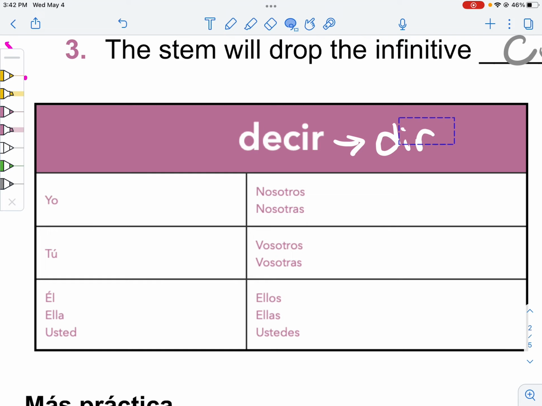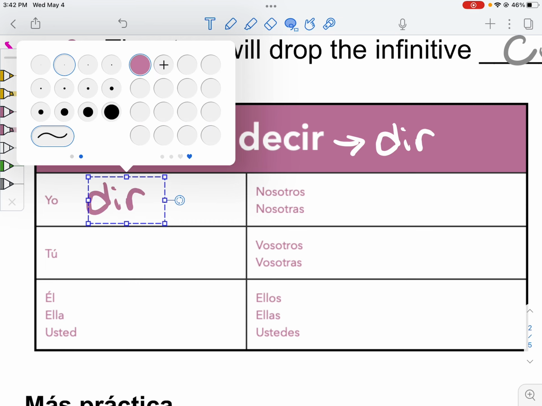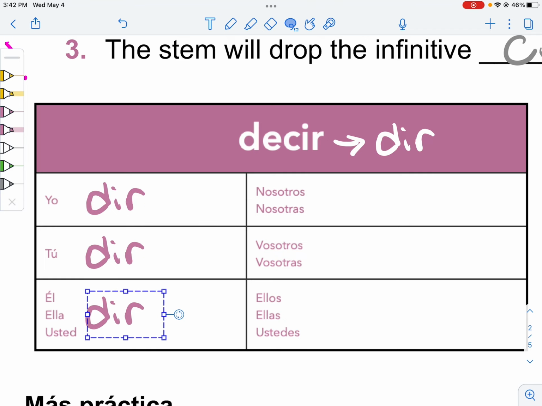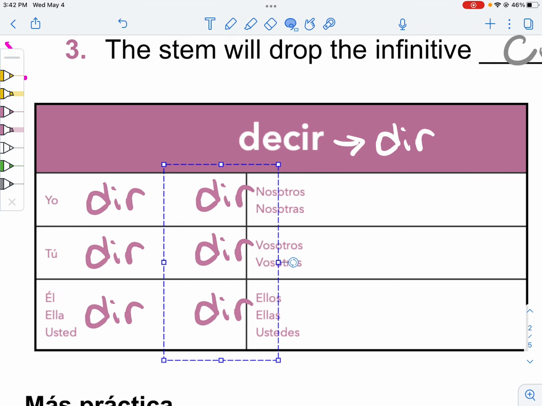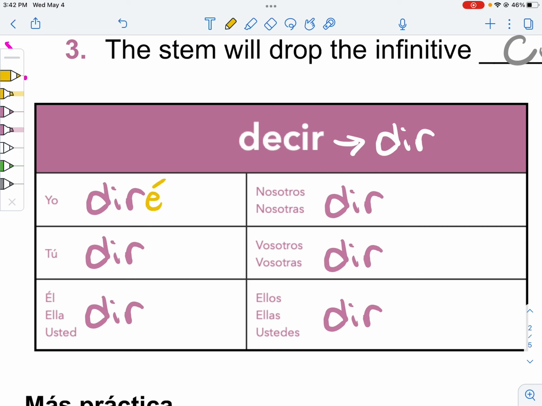Get it? Dear friend. As long as we have our root, we just plug in our endings, and then we're all set. So let's plug in our root. Let's spread our roots. Is that the phrase? Doesn't matter. Diré, dirás, dirá, diremos, diréis, dirán.